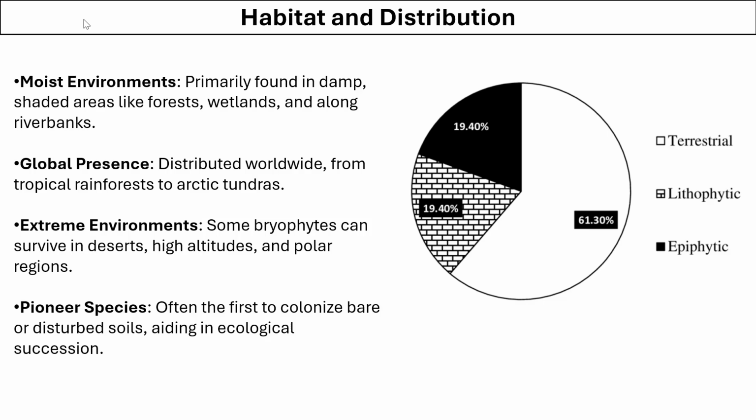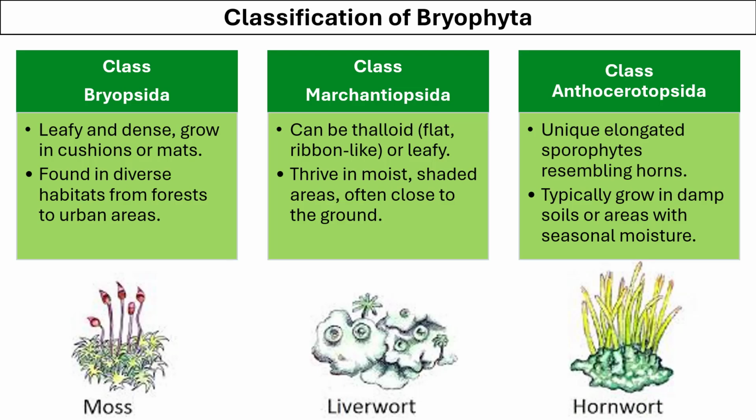Now let's talk about the habitat and distribution of bryophytes. Bryophytes are mostly present in the moist environment because they do not have a vasculature of their own. They are distributed worldwide from tropical rainforests to Arctic tundras. Some bryophytes can also survive in deserts, high altitude, and polar regions. During an ecological succession, that is the formation of a new ecosystem, the bryophytes are mainly the first to colonize bare and disturbed soils.